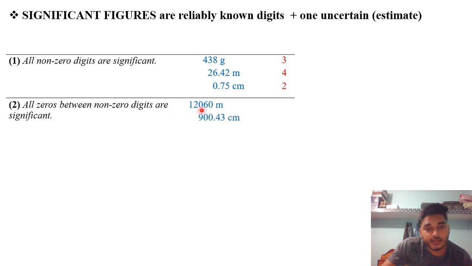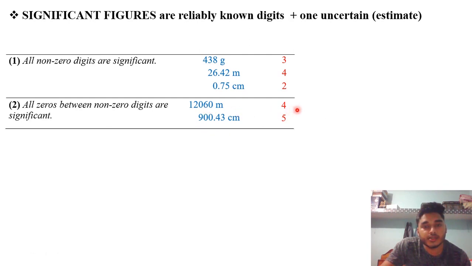In this case this 0 is not a significant figure. Why? Because we can write it like 1.206 times 10 to the power 3 meter, so this we can exclude. It won't affect the result. But in this case we cannot exclude any zero because these zeros are in between non-zero digits. So here in this case we have 4 significant figures, and in this case we have 5 significant figures.